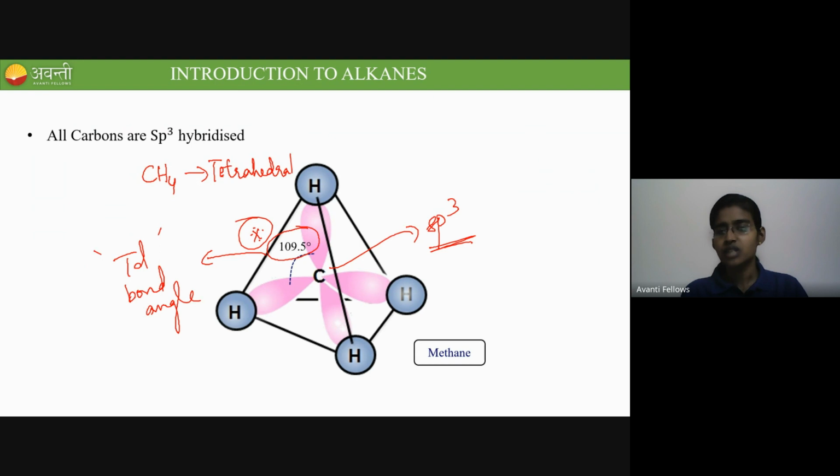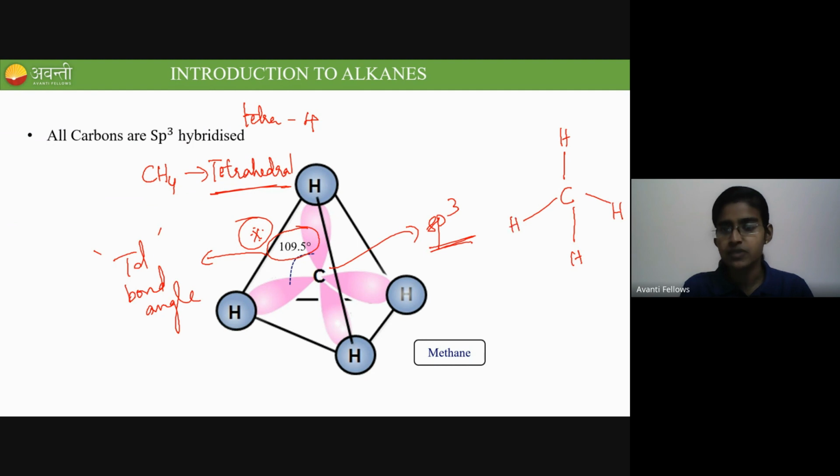Okay, so now what is a tetrahedral? Tetra means 4, right? So there are 4 faces for this system. There is a carbon, and one carbon is attached to how many hydrogens? 4 hydrogens, right?